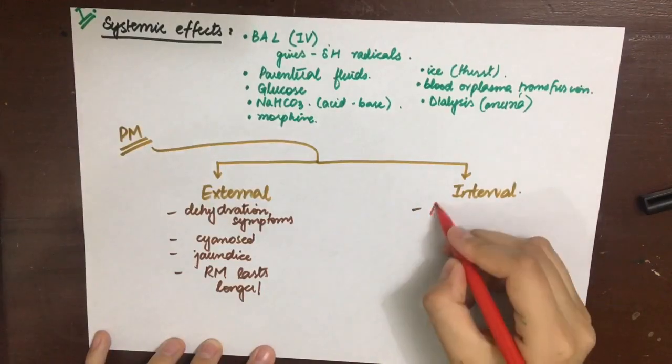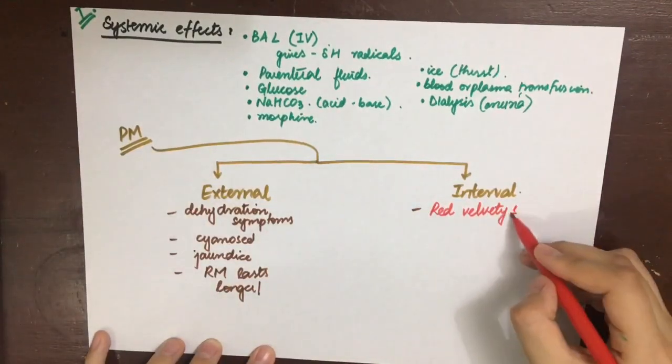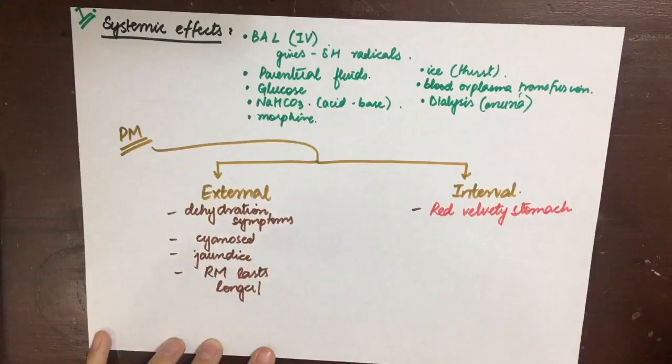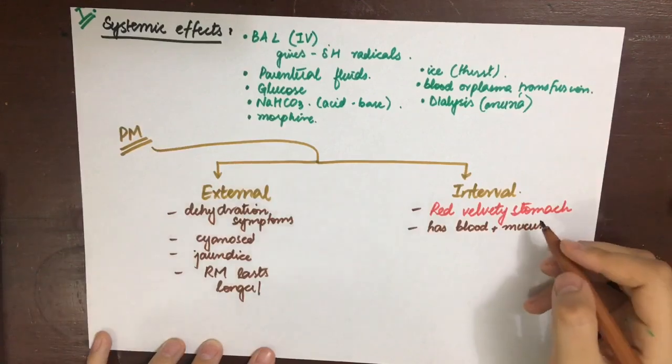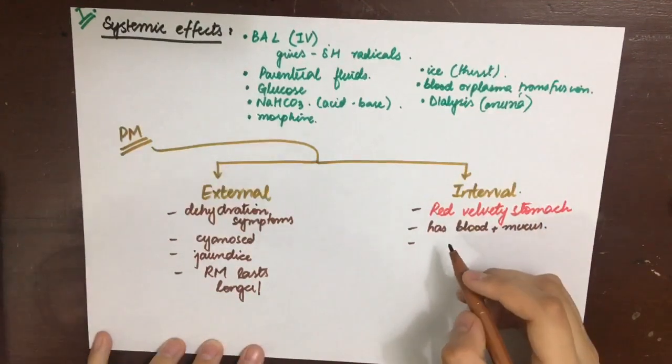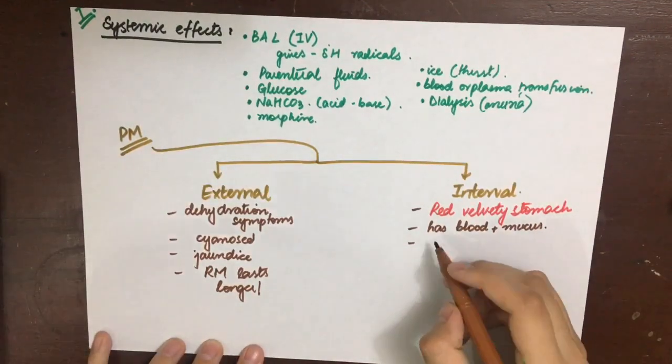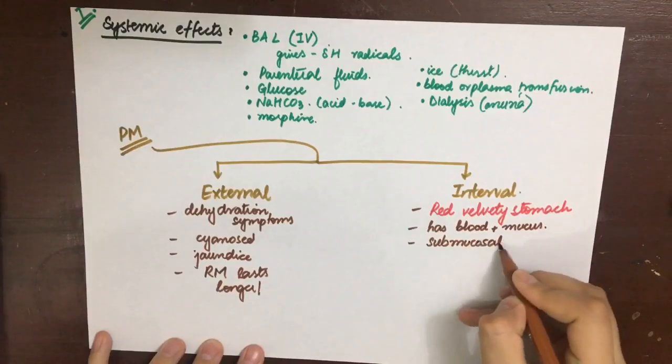Internal findings include a characteristic red velvety stomach. The mucosa appears red, edematous, swollen in patches. It has blood and mucus in it, and submucosal petechial hemorrhages can be seen. The rectum is most prone to inflammation.